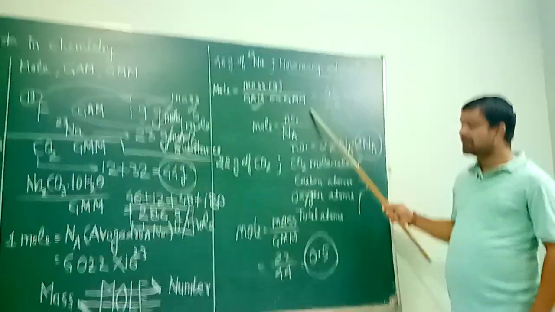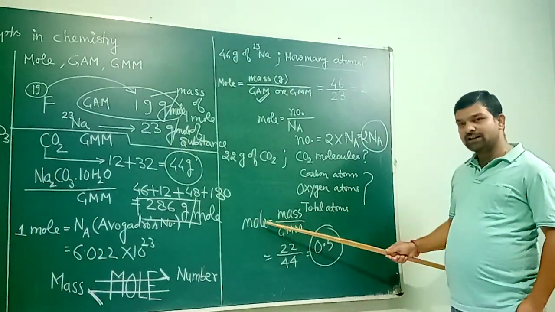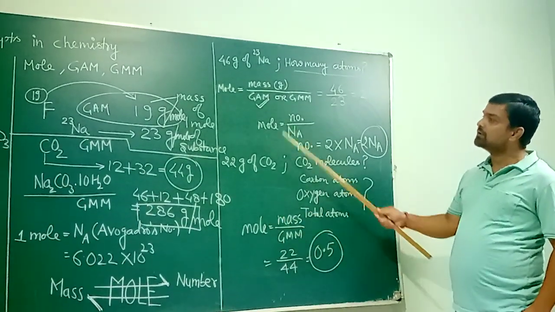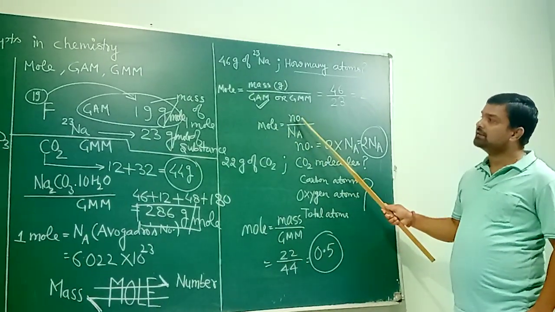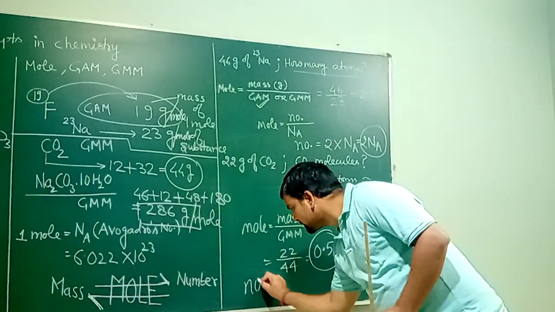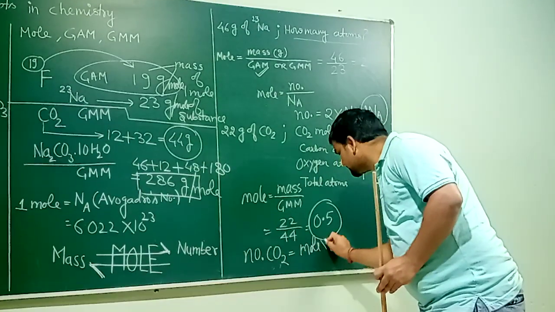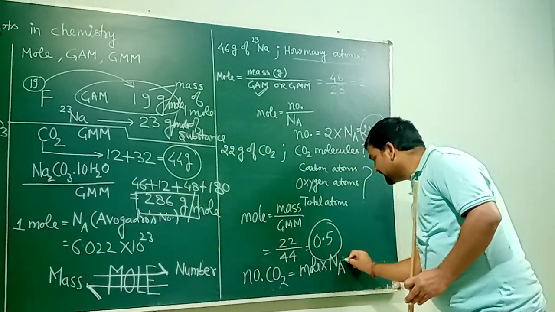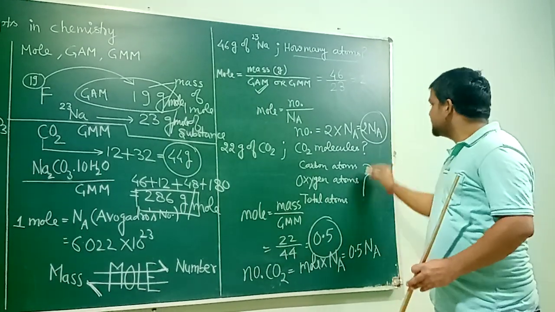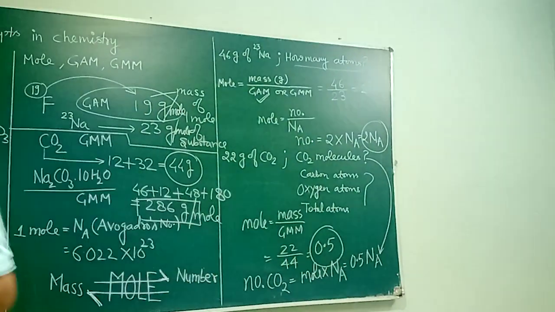A very important point here. I repeat the same. Because we have calculated the number of moles and these moles are of carbon dioxide, which is a molecule, this is for a molecule and the result will also be for a molecule. So in the first part we can easily get the number of CO2 molecules equals number of moles times Avogadro number, and therefore the answer is 0.5 Na. This is the answer of the first part of this question. Wait for another part.